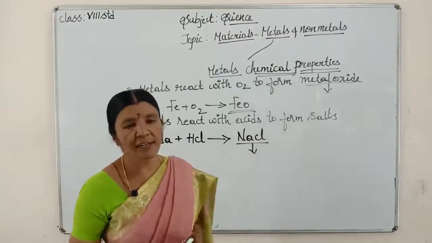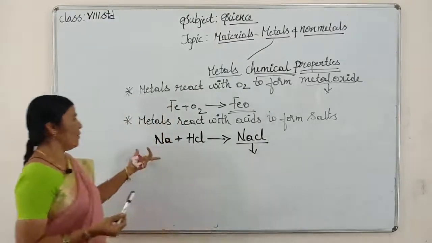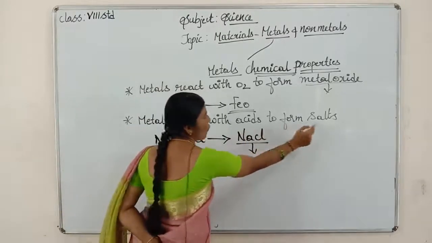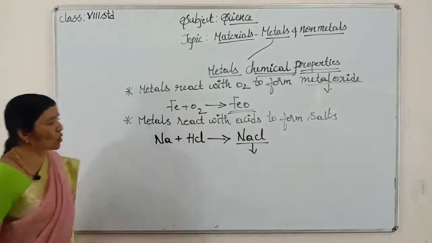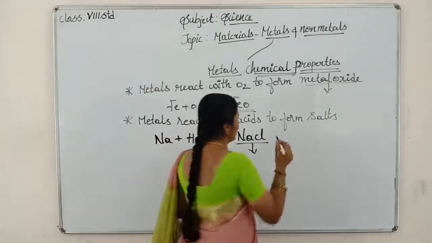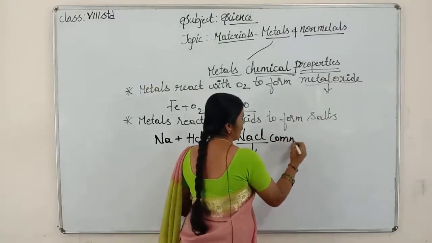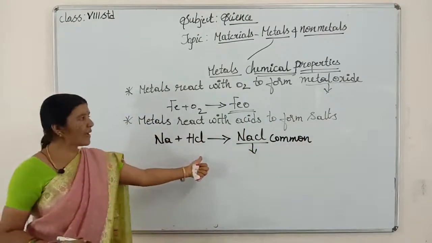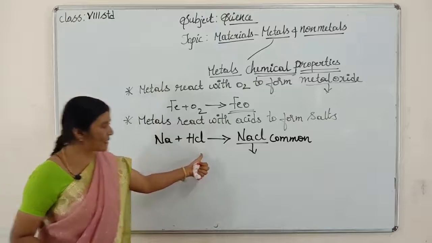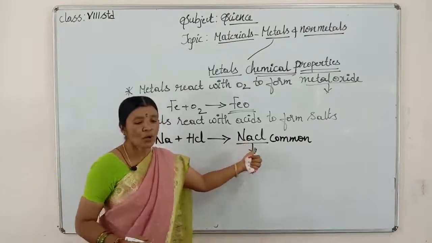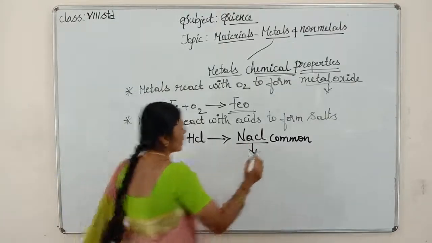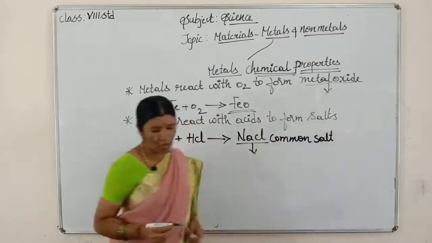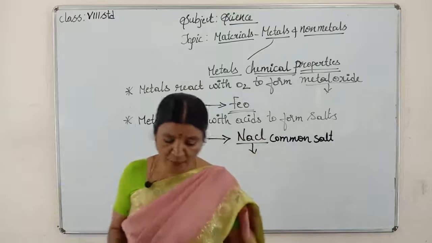Isn't it, children? That is one of the examples to show that metals react with acids to form salts. Common salt NaCl is a salt, children. Sodium is a metal. Hydrochloric acid is the acid, and it reacts and forms common salt, that is NaCl, sodium chloride. That is the second point, children.